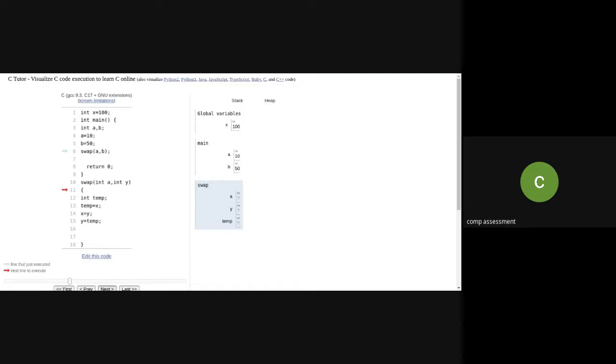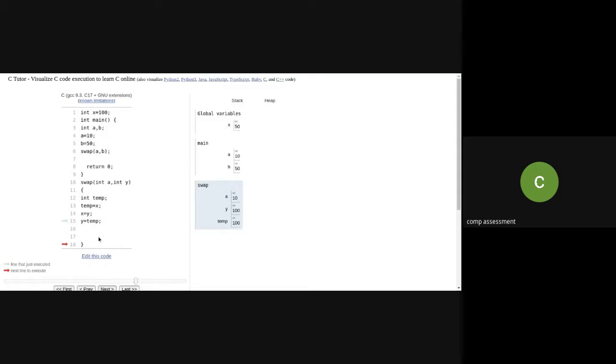And when it is passing to the swap, in swap we have a, y, and temp, because the formal parameters are a, y, and temp, and I'm using x. Have you observed over here? The value b, when I am passing it to the swap function, is copied into integer y, and that y value is now assigned to the global variable x.